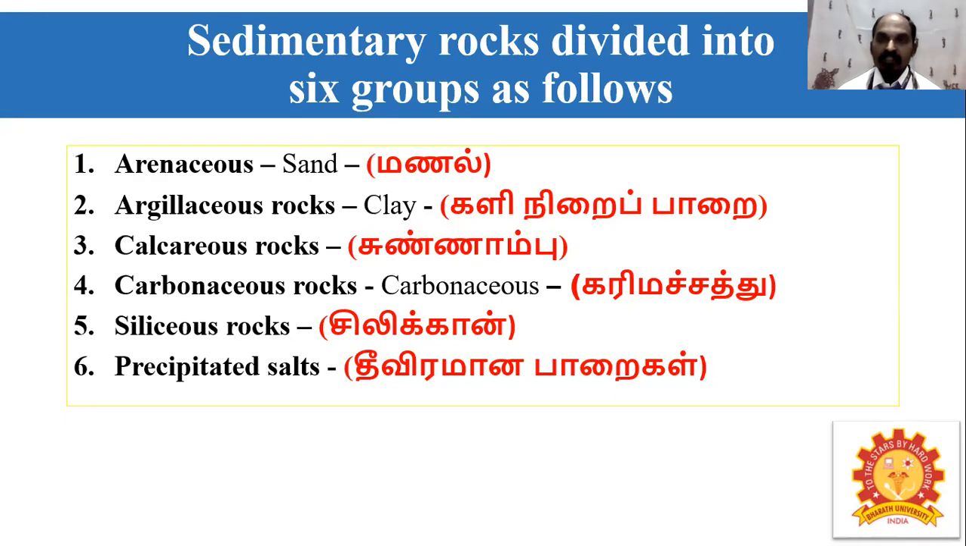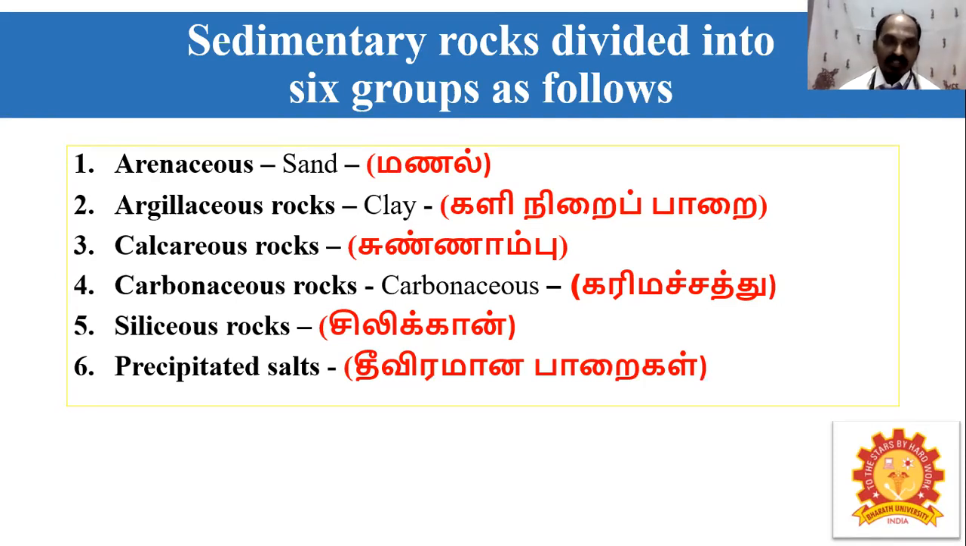Then sedimentary rocks are divided into six main groups. The first one is based on sand-size particles, called arenaceous; in Tamil, it is called manal. Then argillaceous rocks are a clay type of rock formation, where clay-type particles form the rock. In Tamil, it is called Kalinirai Parai.